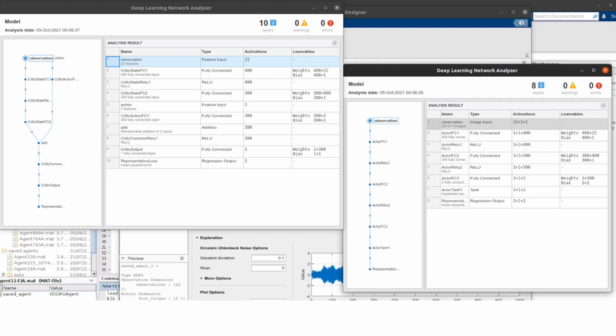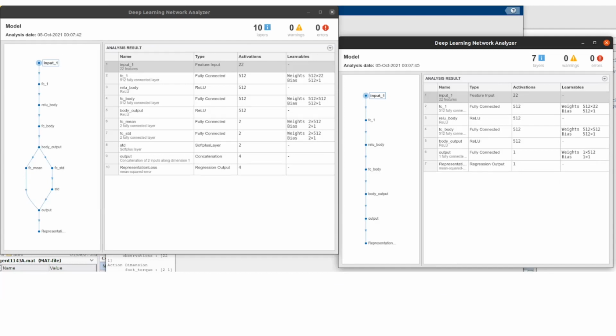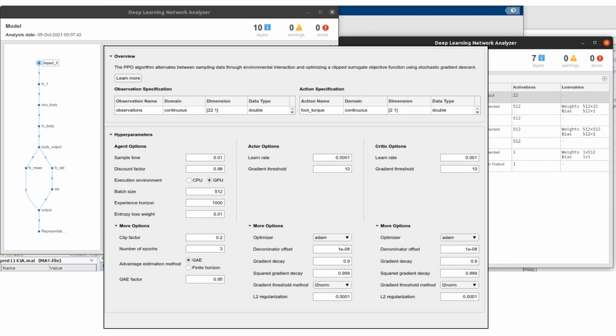Here are the actor-critic networks for the DDPG model, which uses a Q-learning based approach to optimize the control policy actor. And here are the training parameters. The time step for DDPG is taken as 0.05 seconds. Now, PPO uses an advantage estimation from the critic and then updates the actor network to find the optimal control policy. Here are the actor and critic networks for PPO, and here are the training parameters. Here, the time step is taken as 0.01.